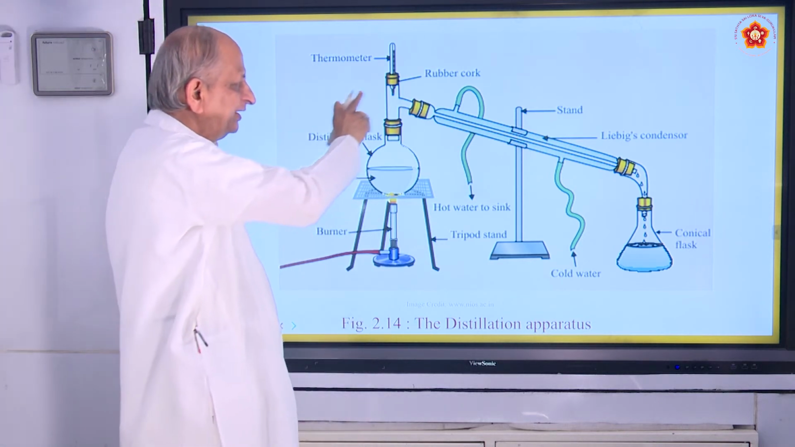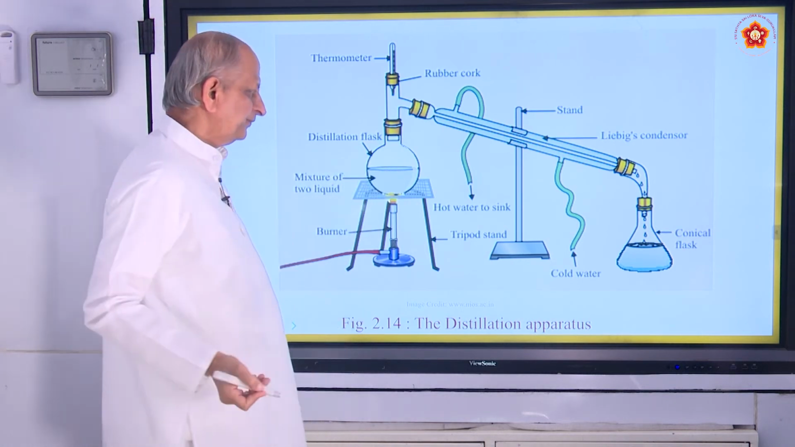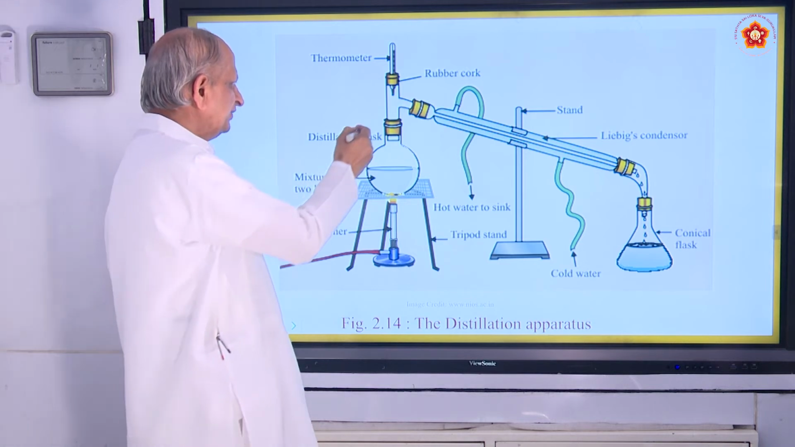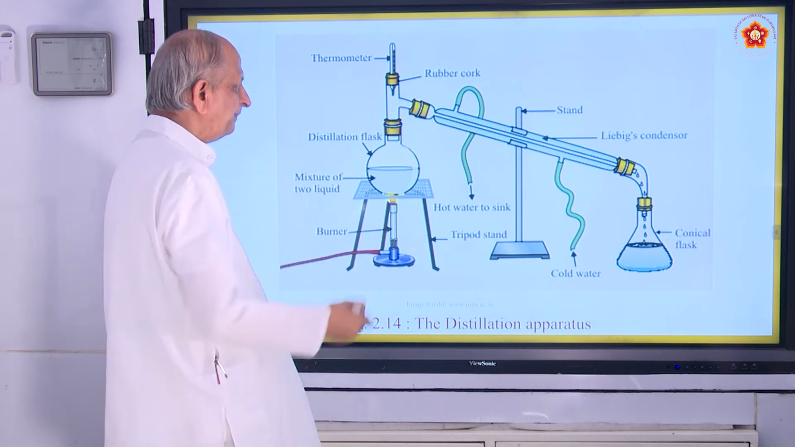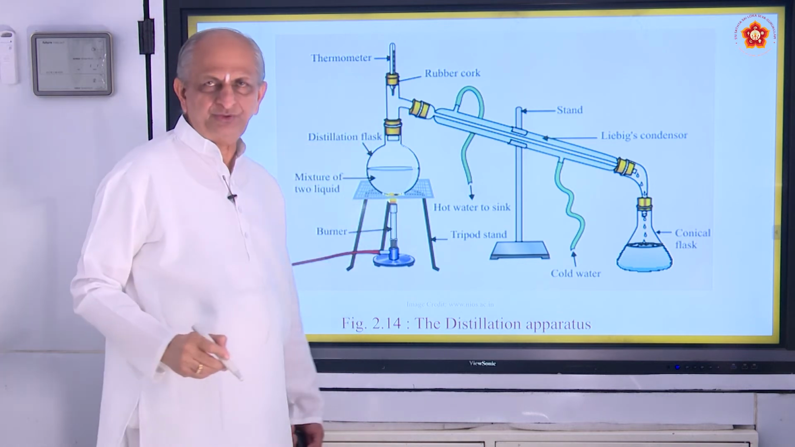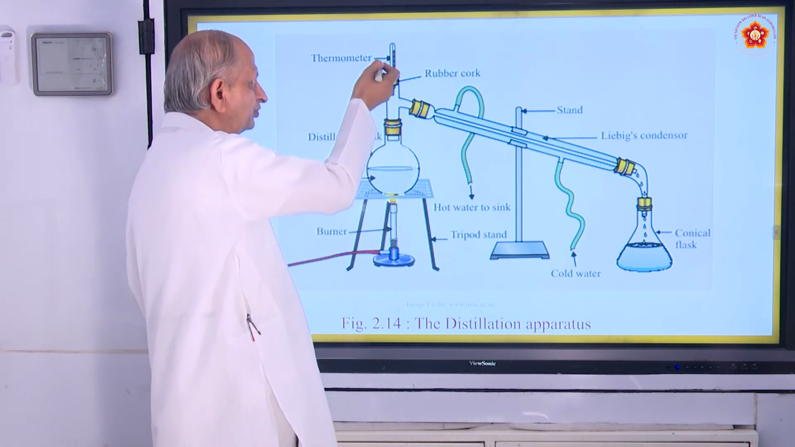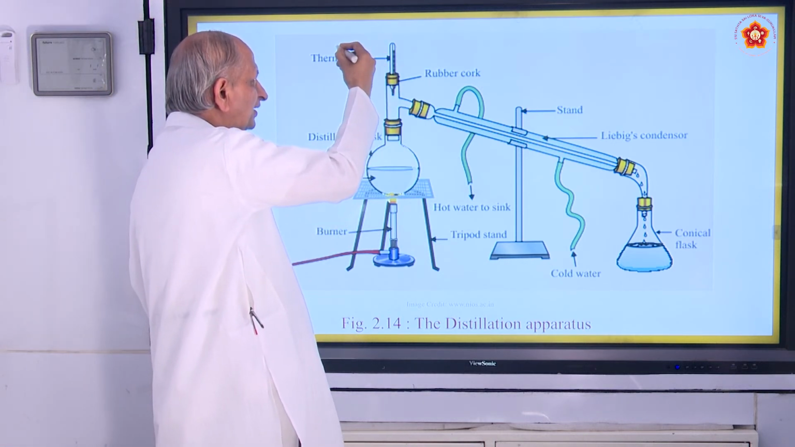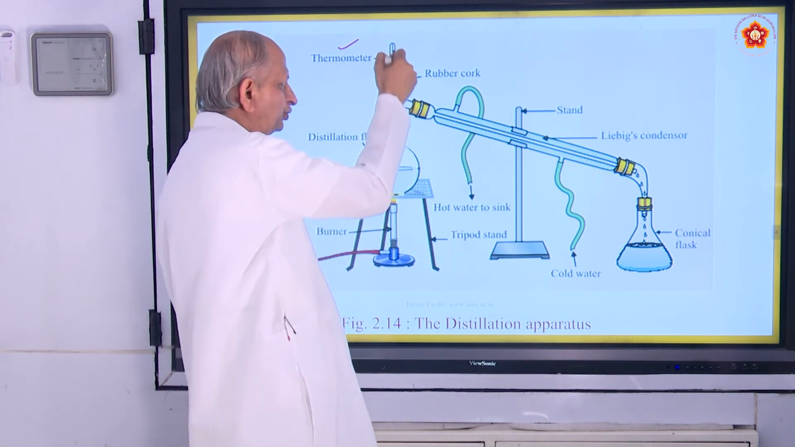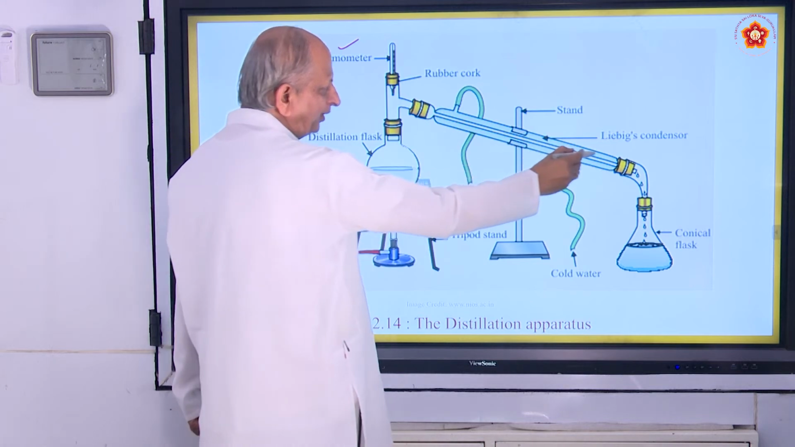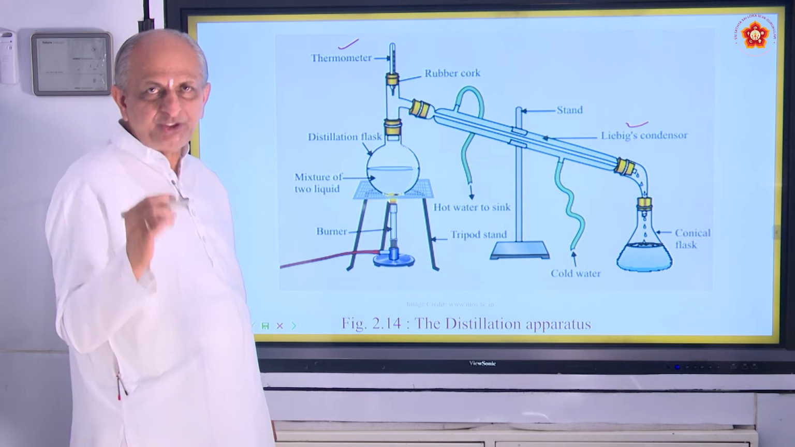Here this is a laboratory setup where there is a mixture of two miscible liquids which are dissolved in each other, and this is called the distillation flask, and this is a burner used for heating purposes. This is a thermometer which shows the temperature, especially when the boiling points are different, then only you can separate them out. So to find the variation in temperature, a thermometer is used. This is a rubber cork to fit it up, and this is very important, called Liebig's condenser. A condenser is a device which cools down.